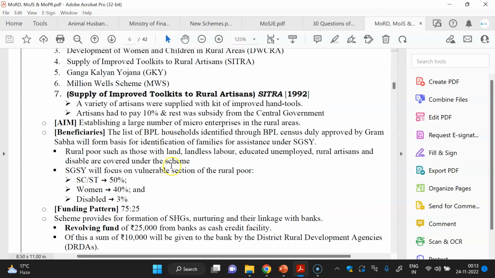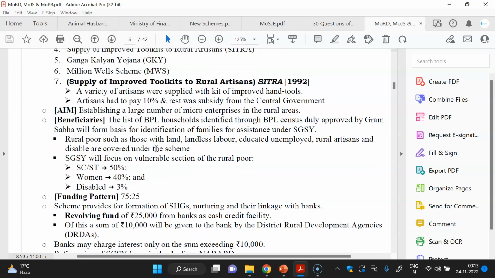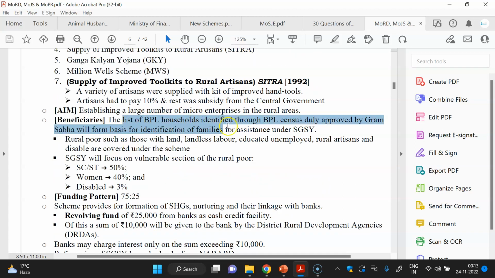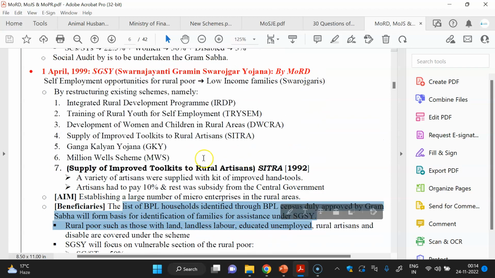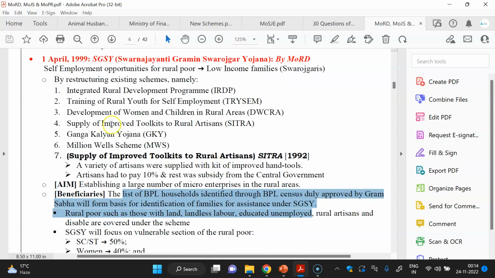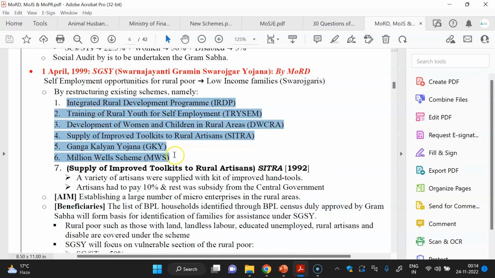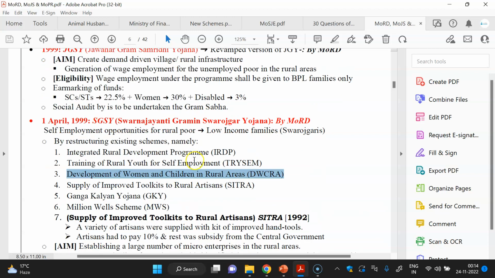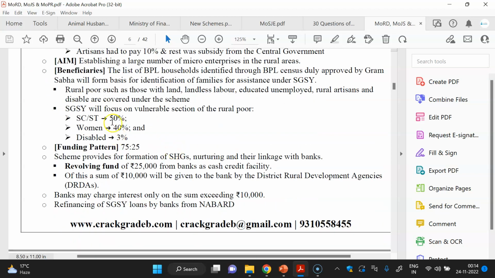What was the main important fact? You don't have to study things like the funding pattern or what the revolving fund was under SGSY. You only have to learn the objective of this scheme, what the existing schemes were and their objectives, and the year of launch, because sometimes they can ask. So don't read these things in detail; you don't have to study them.